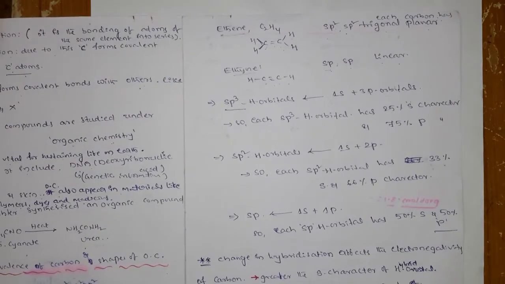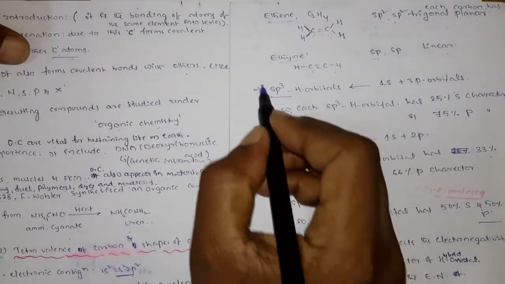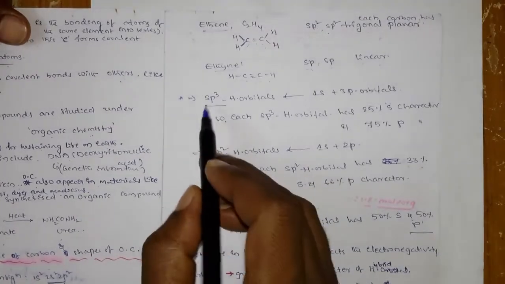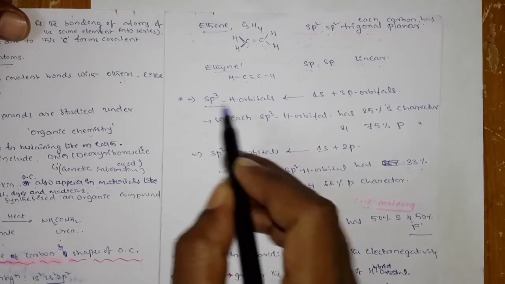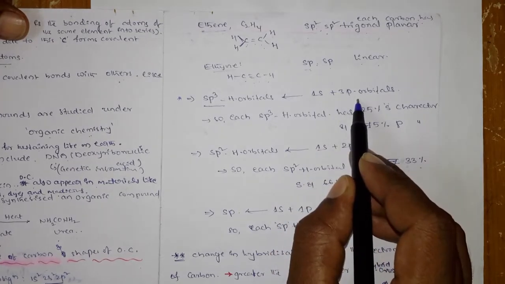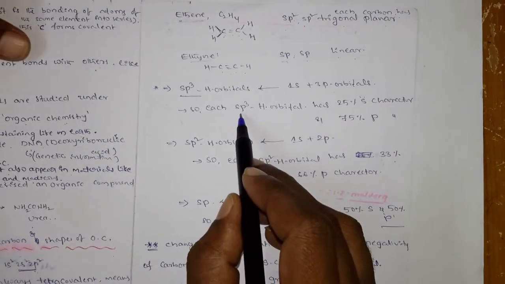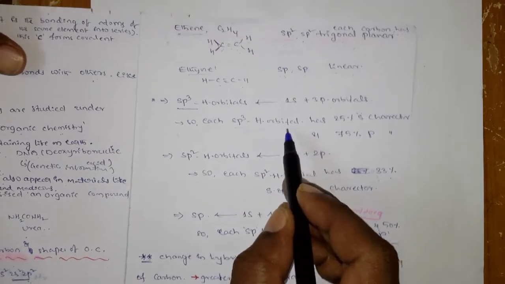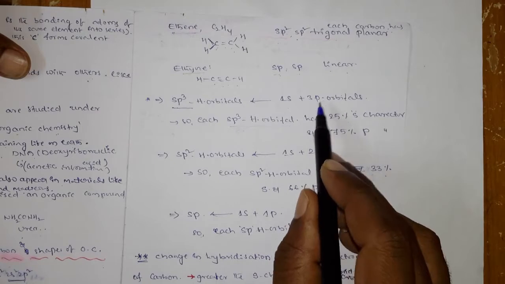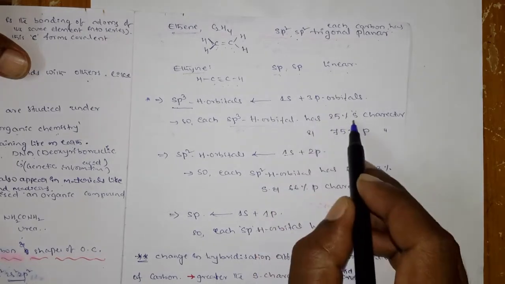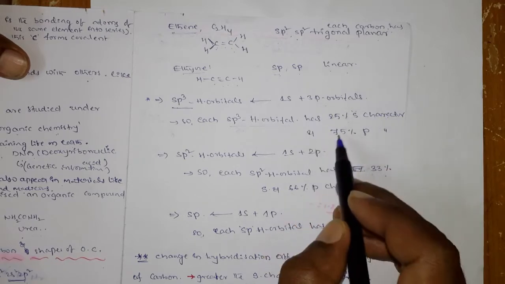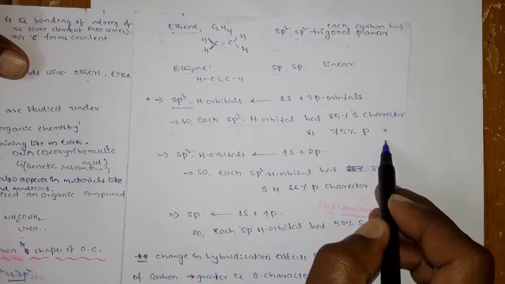One more important thing here, a small discussion. You know that sp3 hybridization occurs by combining one s orbital and 3 p orbitals. So in each sp3 hybrid orbital, how much s character will be there? Only 25% s character will be there in the sp3 hybrid orbital, and there will be 75% p character.